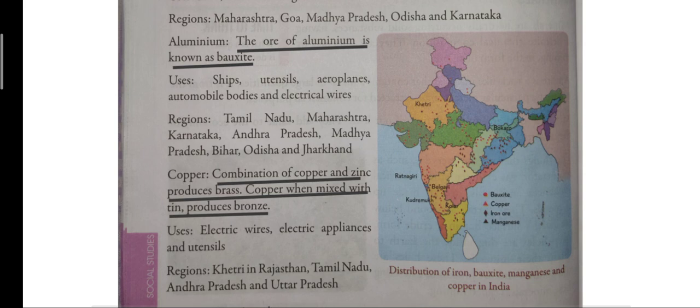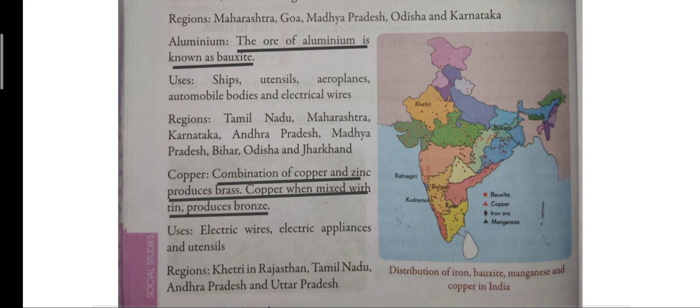So, children, when we mix copper and zinc together, it produces brass, and in Hindi, brass is known as pital. When copper is mixed with tin, it produces bronze, and in Hindi it is known as kansa. So, when we mix copper and tin, we get bronze.